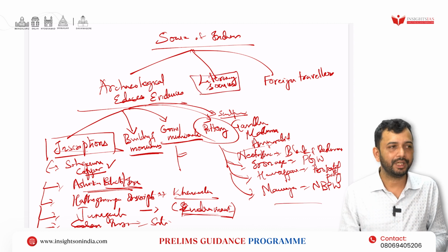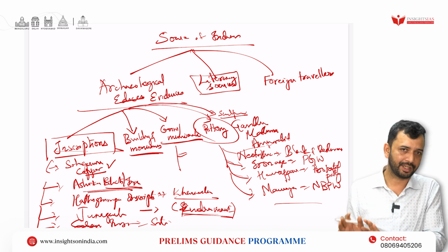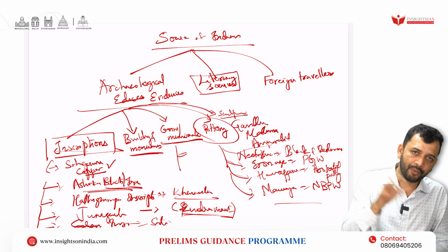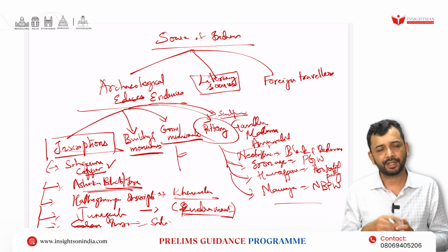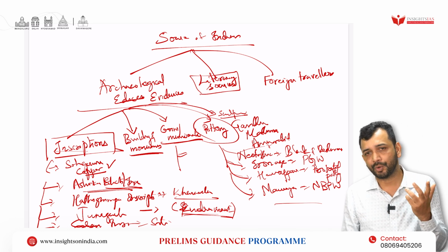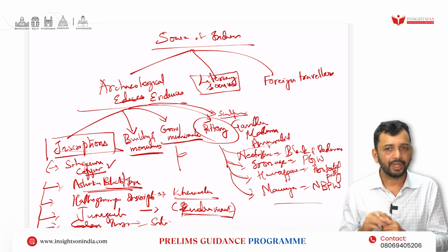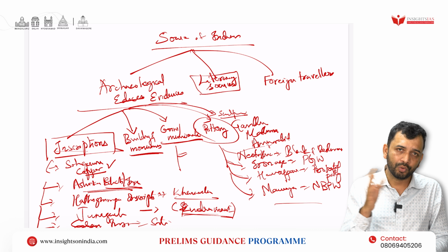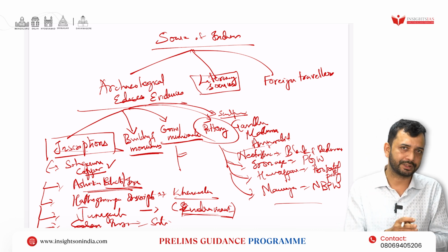Along with that, you can go with the literary sources. Literary sources again are religious sources as well as secular sources. Secular sources can be plays which have stories related to the kingdom. For example, as I told you earlier, the Mudra Rakshasa written by Vishakadatta talks about the establishment of the Maurya kingdom by overthrowing the Nandas. Right. So in that way that can be understood. Or if you are talking about Kalidasa's Malvikagnimitra, then you will know about the Shunga dynasty, the Shunga king. So in that way, it will help to construct the history also.